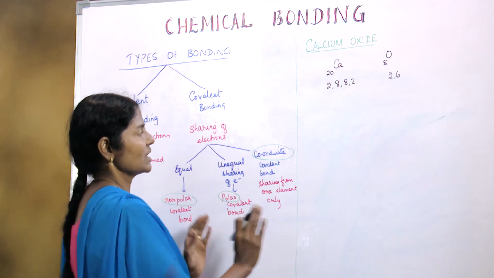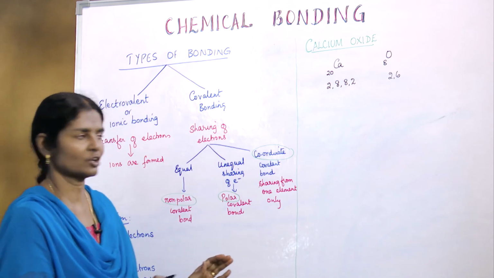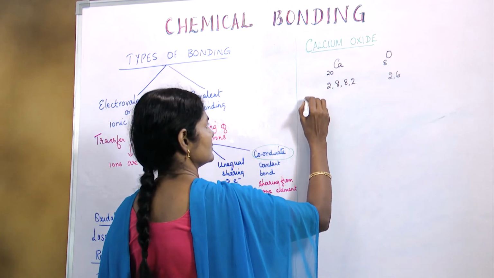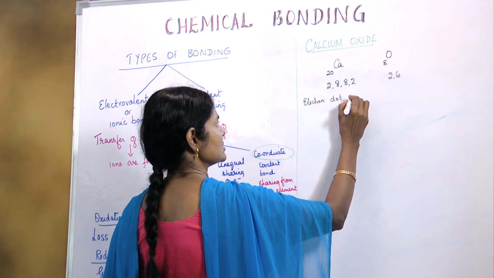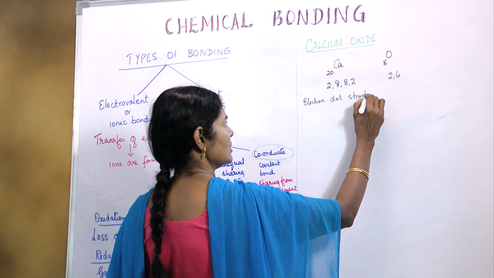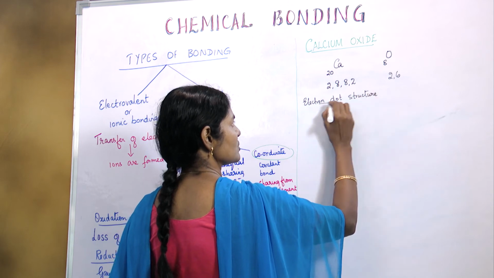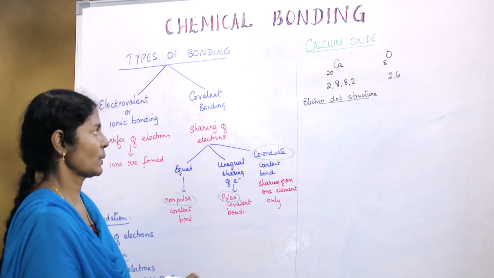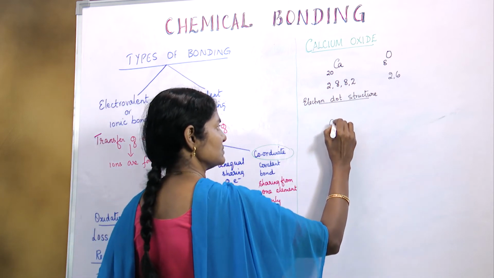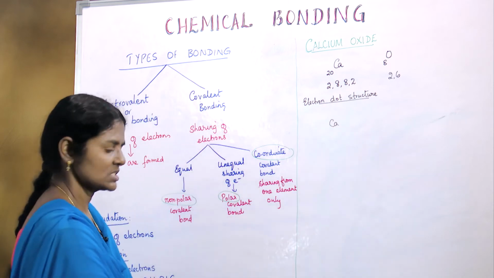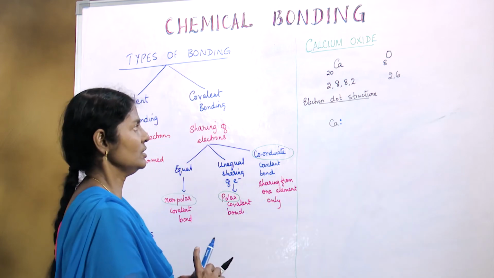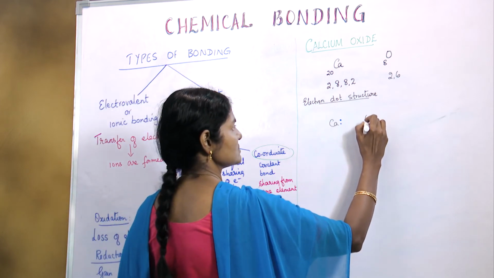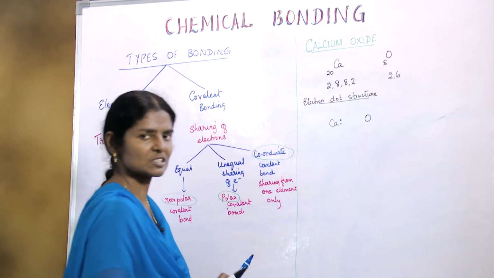Now when we come again to the electron dot structure, how do we write this? Remember, only the last shell valence electrons alone. So we take calcium and we just have 2 dots here. And oxygen, with how many dots must be there?